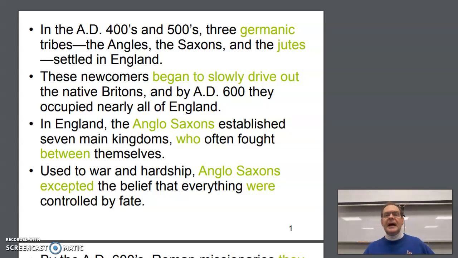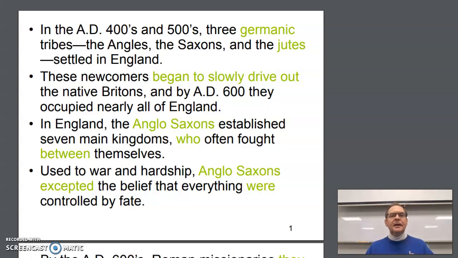In the 400s and 500s, 3 Germanic tribes, the Angles, the Saxons, and the Jutes, settled in England. Okay, Germanic and Jutes ought to be capitalized. Germanic as a proper adjective, Jutes as a proper noun. Also, our Modern Language Association MLA format sometimes does things a little bit differently compared to other grammar books. For example, in the MLA format, AD has no periods after it. And also 400s and 500s does not have the apostrophe with the numbers anymore. But most grammar books still do it the way you see it here on the screen.